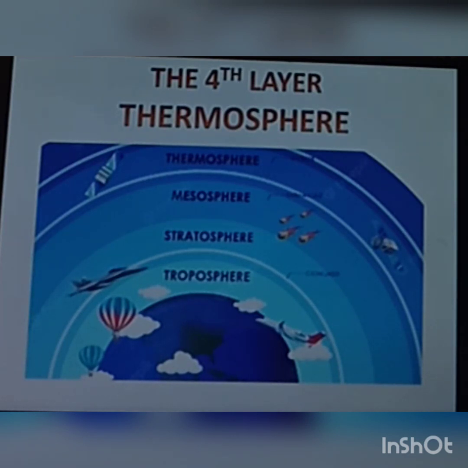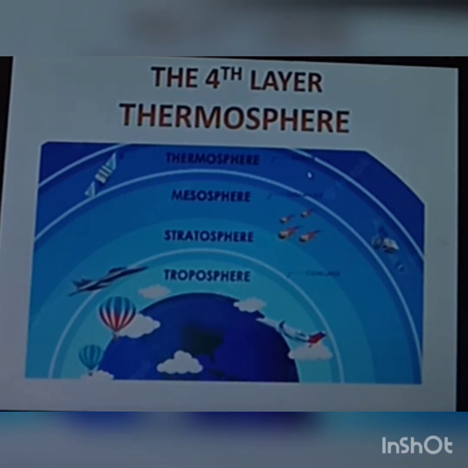The aurora and the satellites and space shuttles mostly occur on this layer. Aurora is a natural light display in the sky, particularly in high altitude regions. Ionosphere is a part of this region. As you can see, that is the thermosphere. Ionosphere is, I think, this, and this is the Kármán line. I don't know, it lies between here somewhere. Mesosphere protects us from the meteors, and as you can see, a satellite is floating. I think the ISS, the International Space Station, is also an example of a space shuttle.